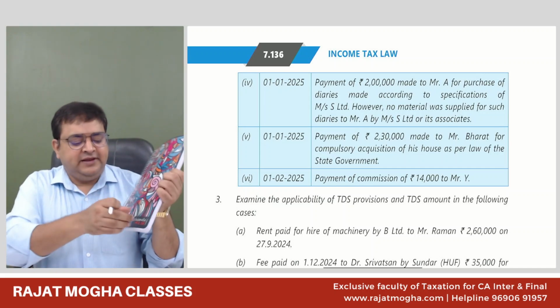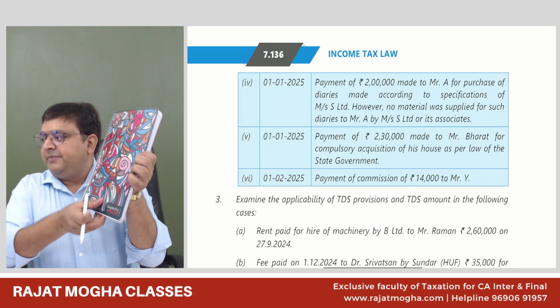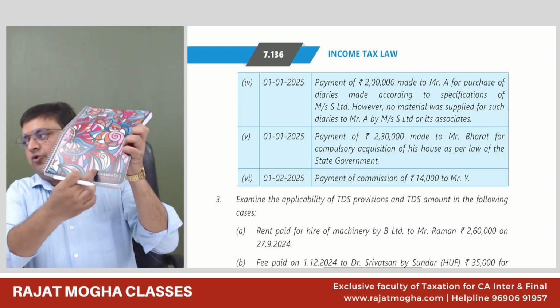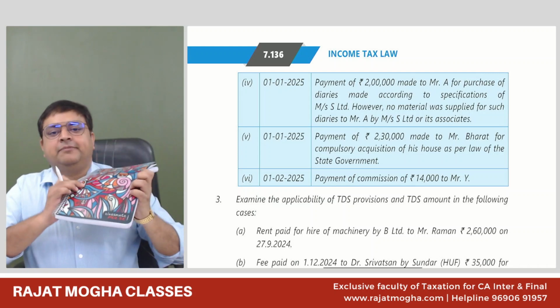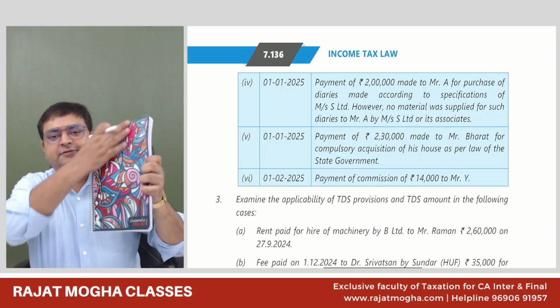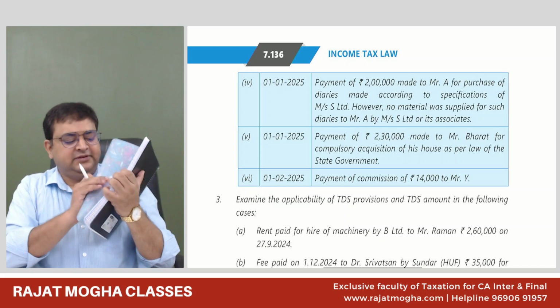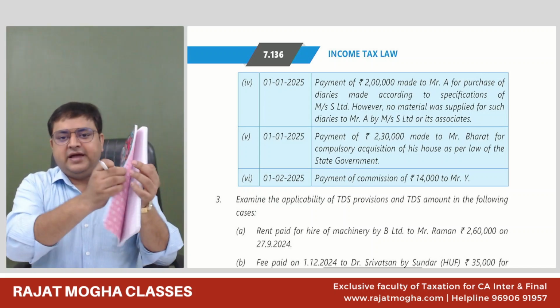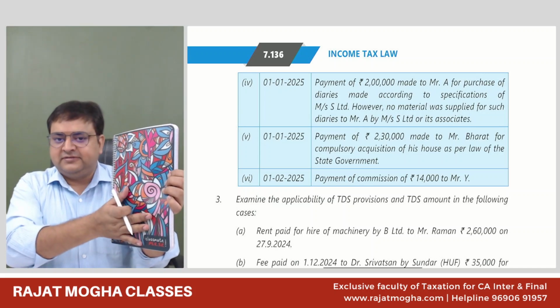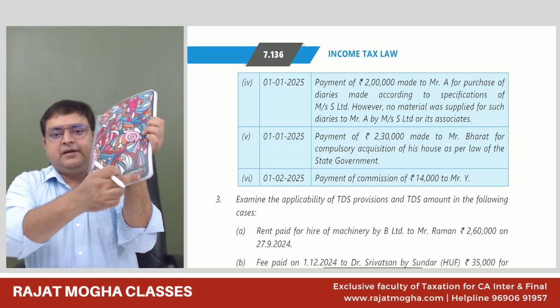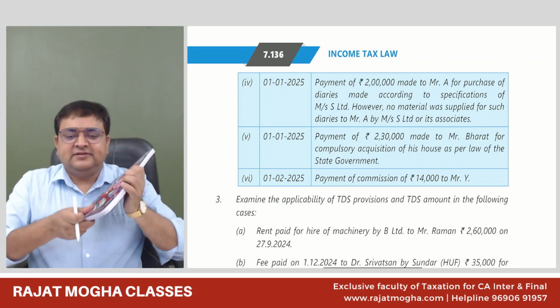I'm saying that please print my logo over here. I'm just supplying plain diaries and I'm saying that print on this cover page and print my logo over here. So this is actually a work done.